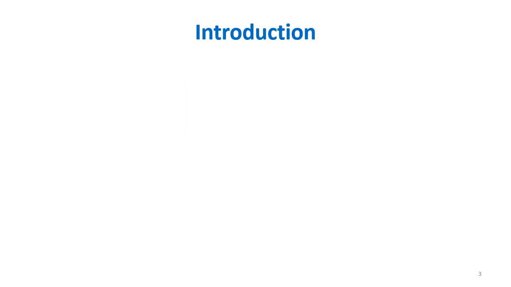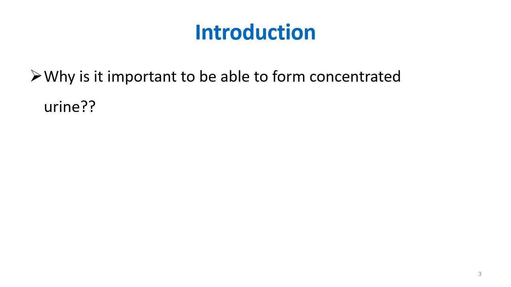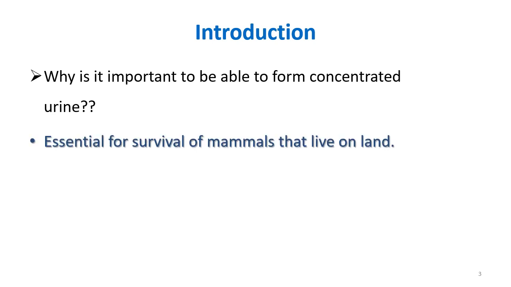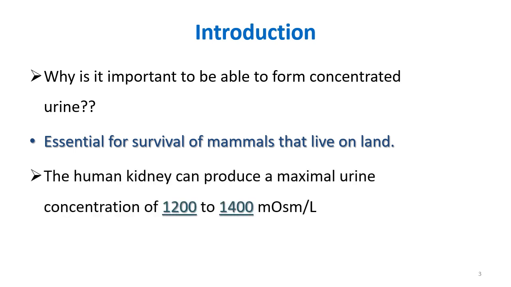Now, when you get a question like this, like what is countercurrent multiplication or how is urine concentrated, your introduction should answer the question why. Why is it important that urine should be concentrated? Basically, it is because of this property of the kidneys that the plasma osmolarity is maintained, right? So it is essential for the survival of mammals on land that the urine is concentrated. And then you can also write about the normal value. That is, the human kidneys can produce a maximal urine concentration of 1200 to 1400 milliosmol per liter. So that is the maximum concentration that our kidneys can attain.